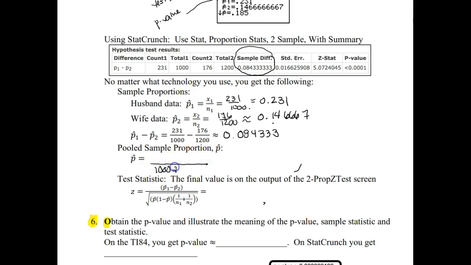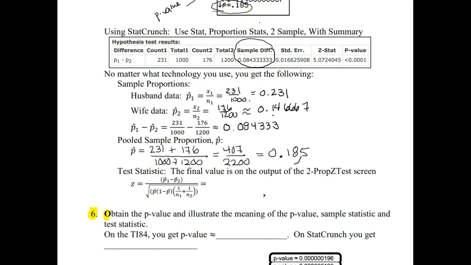So we had 1,000 men and 1,200 women. So that becomes our denominator. And we're going to put all the cheaters in the top here. So we had 231 husbands who cheated and an additional 176 wives who cheated, so that becomes our numerator. So we end up with 407 total cheaters out of a total group size of 2,200. And so this, if we compute, becomes 0.185. Okay, so that is right here on our output screen on the calculator is our 0.185.